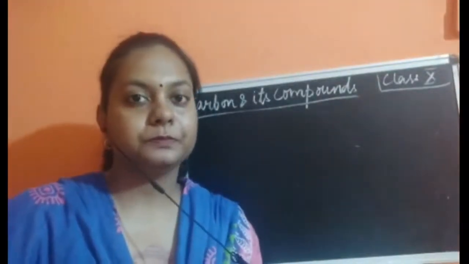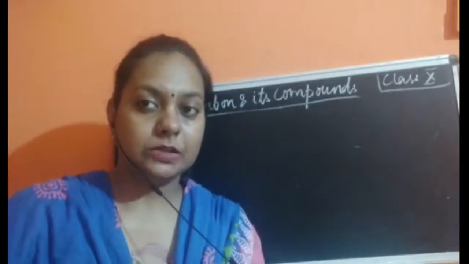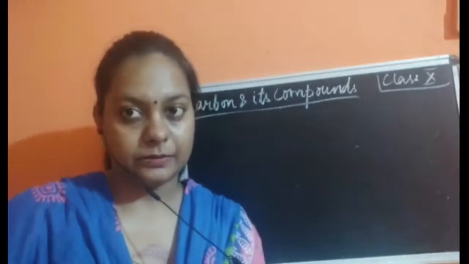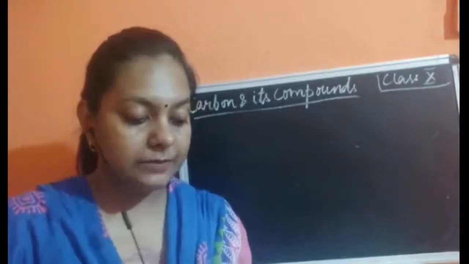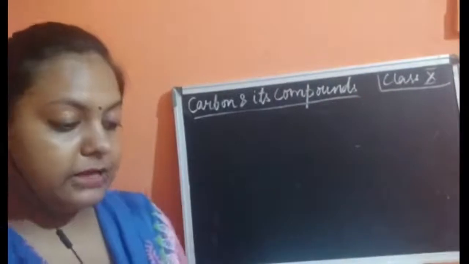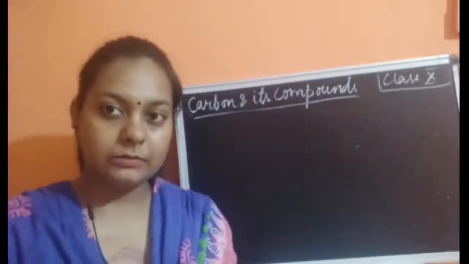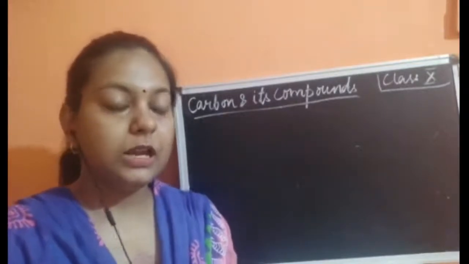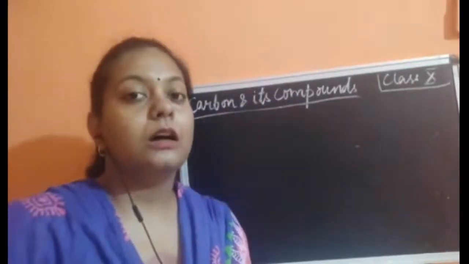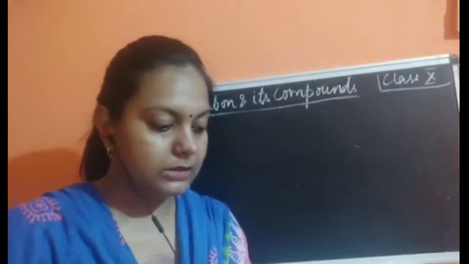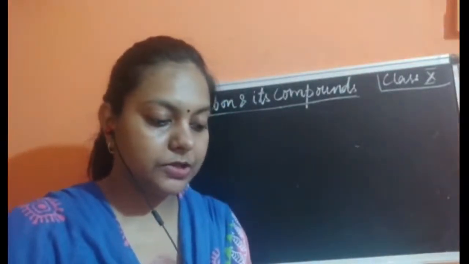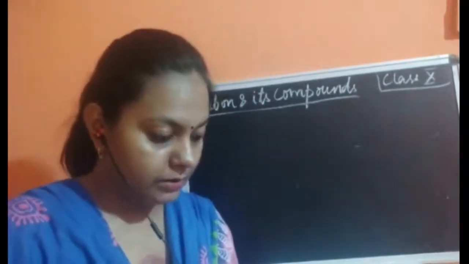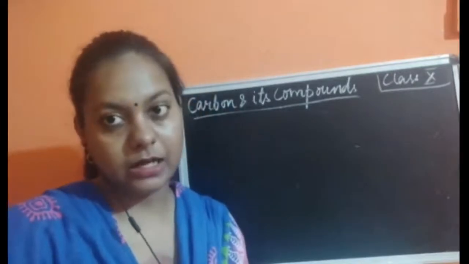Okay children, next we have seen the Buckminster fullerene, another allotrope of carbon, which is also known as C60 just because it has 60 carbon atoms. In diamond, one atom is joined with 4 more atoms of carbon, whereas in graphite it is joined with 3 carbon atoms. Diamond has a tetrahedral structure, whereas graphite has a hexagonal structure. Graphite is black and opaque, while diamond is transparent and colorless.